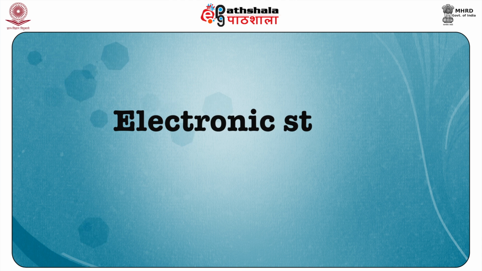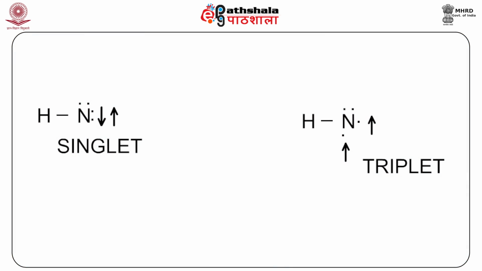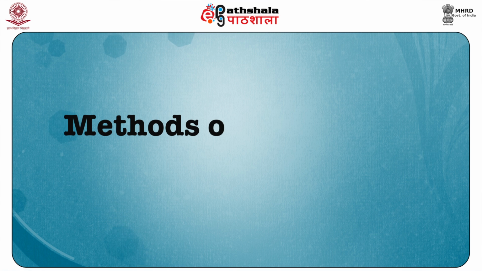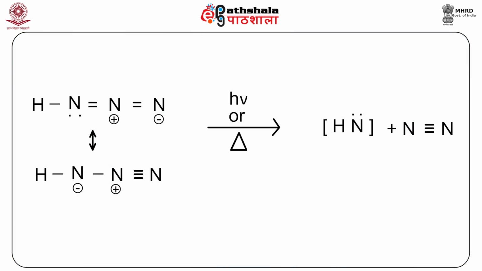If we compare the electronic state of the singlet and triplet nitrene, you can see in the singlet the spins are paired and in the triplet the spins are parallel. Looking at methods of generation of nitrenes, they can be generated from azides.